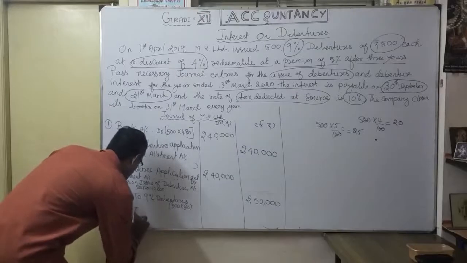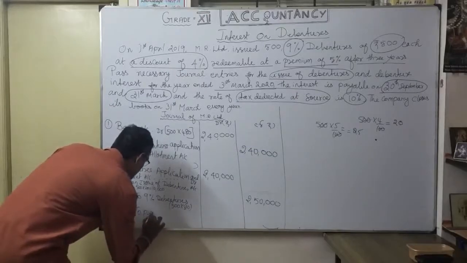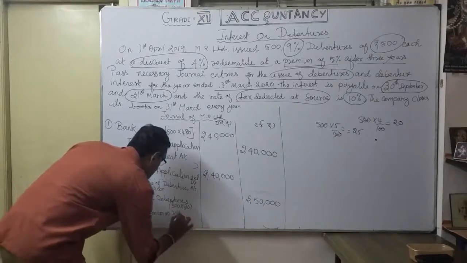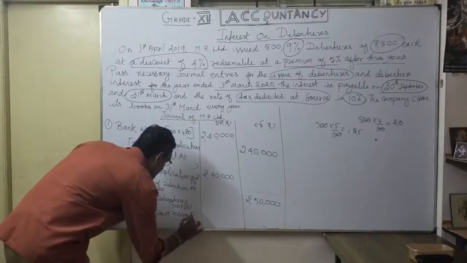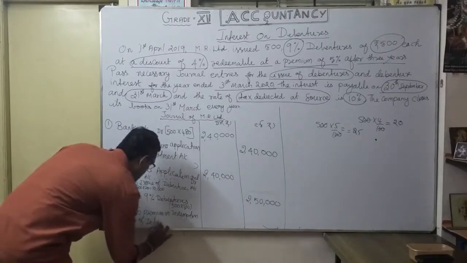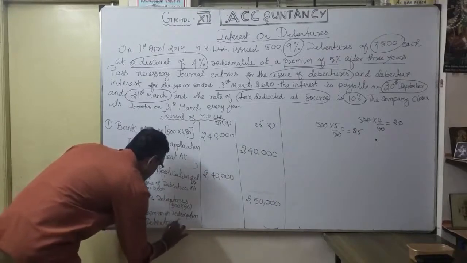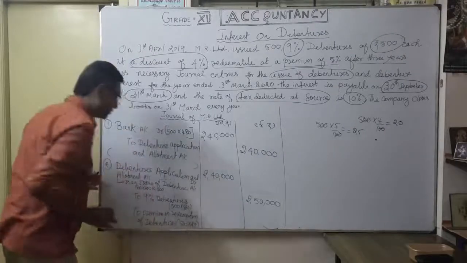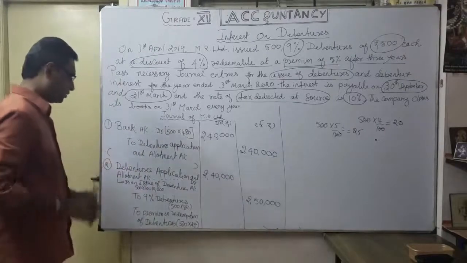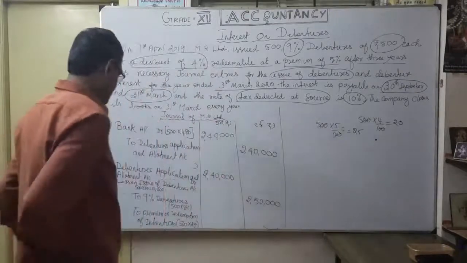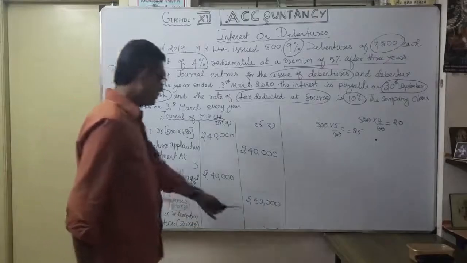So premium on redemption of debentures, how much? 500 into 25, how much will you get? 12,500, correct. So you have to write it here.